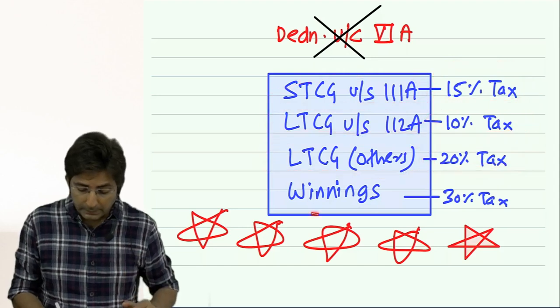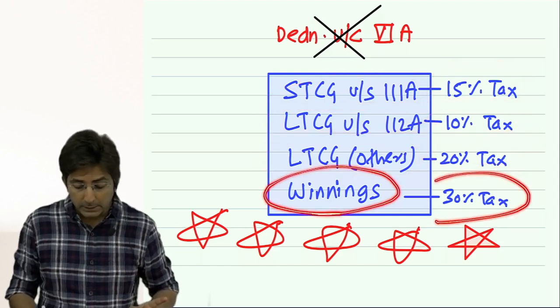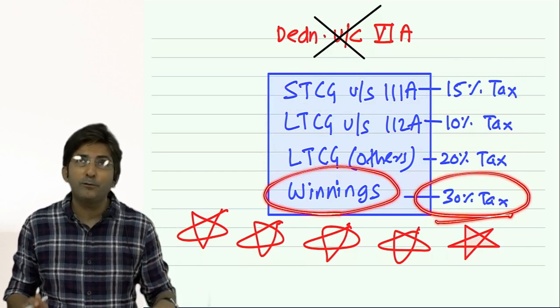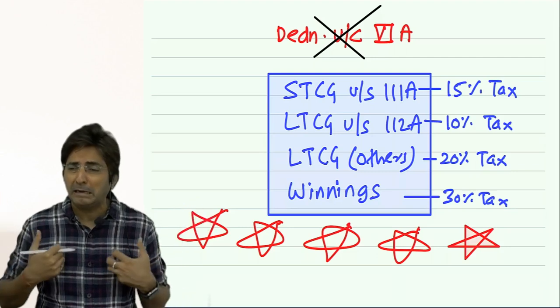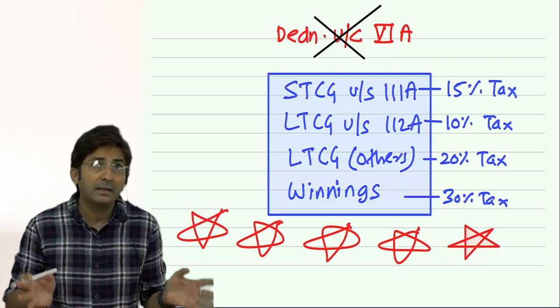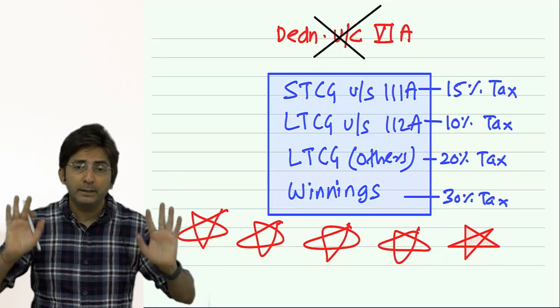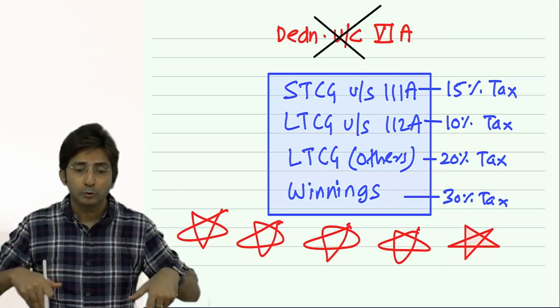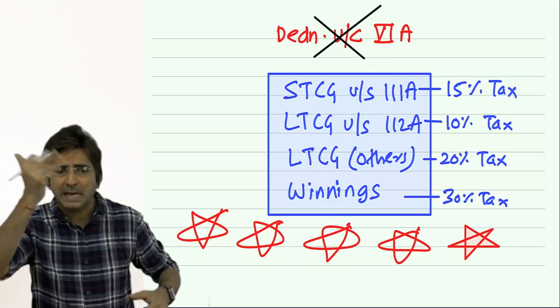And for winnings, the reason is different. Winnings is taxed at a high rate of 30%. But winnings is anyways income for free. You didn't put any hard work or effort. Luckily, you got the winning. So if income you got is free of effort, free of hard work, you pay full tax. Why do you want chapter 6A?